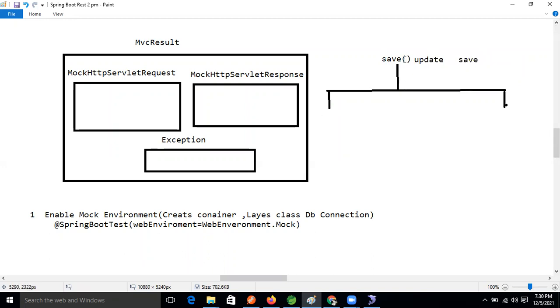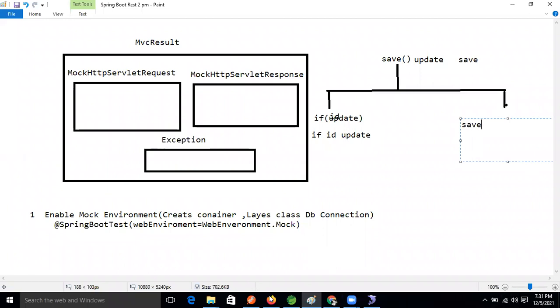In which situation is this method performing what? If ID exists, what will happen now? Then update operation will happen. If ID is not exist, then what will happen now? Then save operation will happen, creating the record.